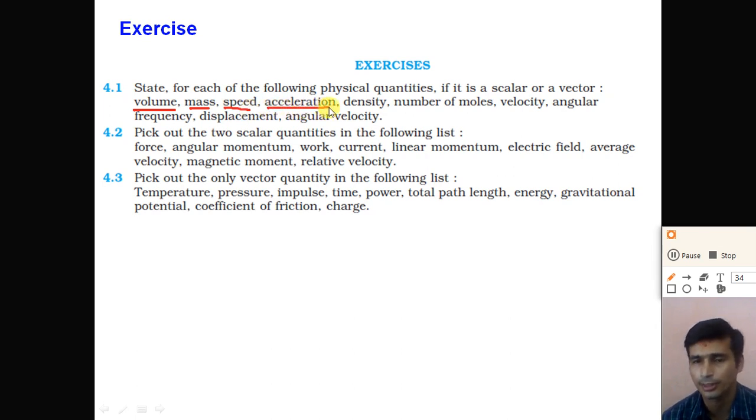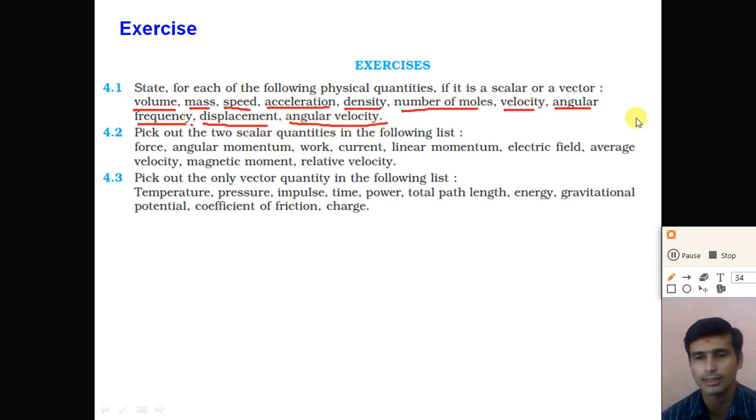Acceleration. Here to represent the acceleration, we require magnitude as well as the direction. So acceleration is a vector quantity. Density is a scalar quantity. Number of moles, that is one type of number. We need not require a direction. So the number of moles is a scalar quantity. Velocity, we require a direction. So velocity is a vector quantity, right? Angular frequency is also a vector quantity, right? Angular velocity, angular frequency, displacement, these all are vector quantities.